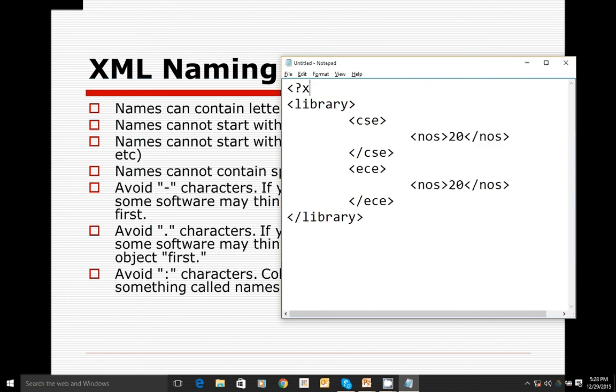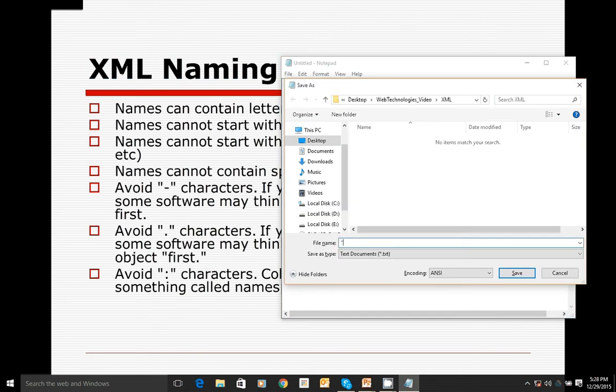We will discuss this prologue a little later. First, for the sake of understanding, let me write it. There is version 1.0. Okay, let me save the file. Save the file with the extension XML. Let's say 2.xml.